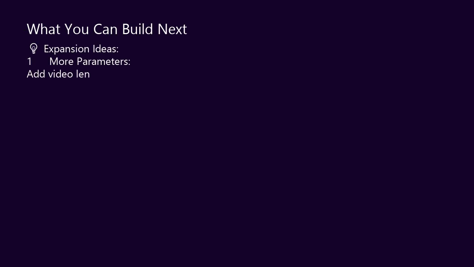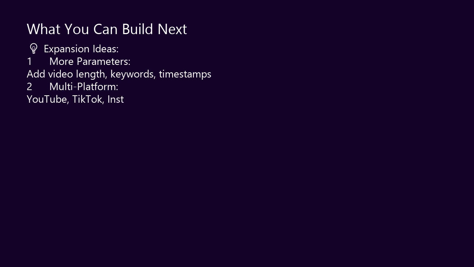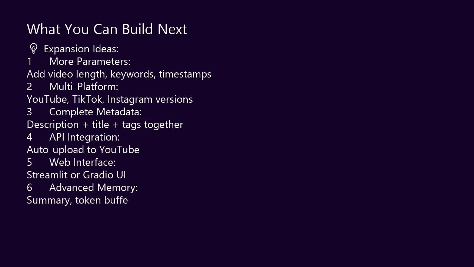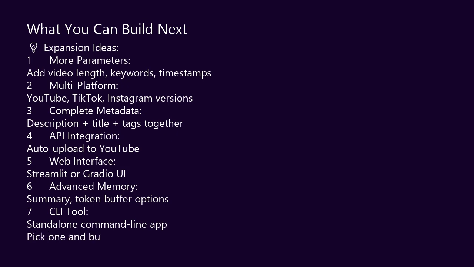Now that you have this tool, here are some ideas for expansion. Add more input parameters. Video length. Primary keyword. Competitor mentions. Timestamps. Create different versions for different platforms. One for YouTube. One for TikTok. One for Instagram. Add output variations. Generate description plus title plus tags in one call.